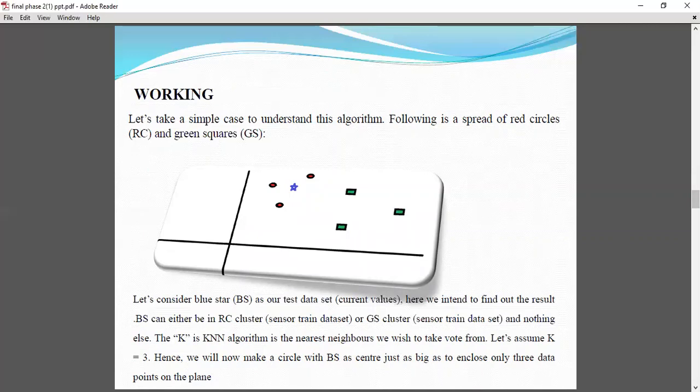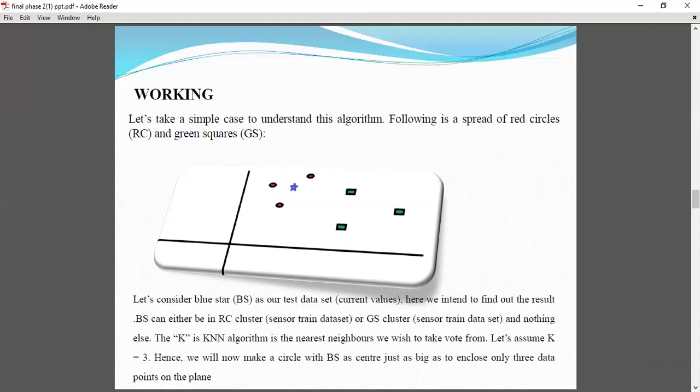An example of the above algorithm. If we consider a blue star to be the test data, then there are three green rectangles and three red circles here. In the KNN algorithm, if there is a conflict about which class to choose, we'll take a vote.